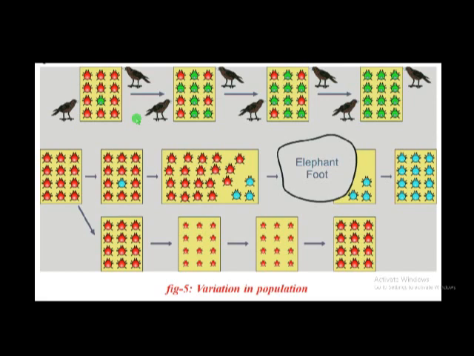The red colored insects are easily identified by the crows, and as the leaf color is green, the green colored ones are not easily visible to the crows. So gradually the green colored insect population increases, and the red colored insect population decreases slowly. Finally only the green colored insects survive, and the red colored ones disappear.